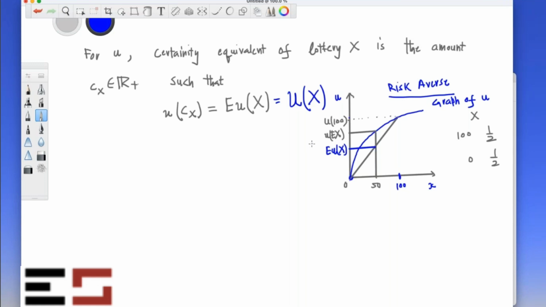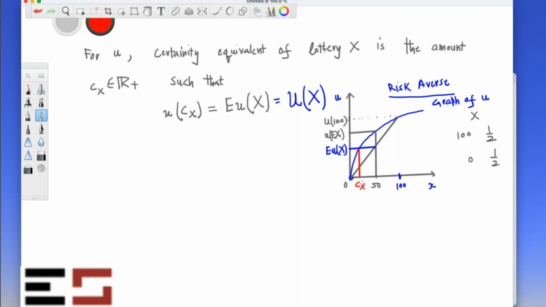Now how do you figure out the certainty equivalent? This is the certain amount that gives you the same satisfaction level as the lottery itself. If I give you this certain amount, you will be indifferent between the lottery and this certain amount.